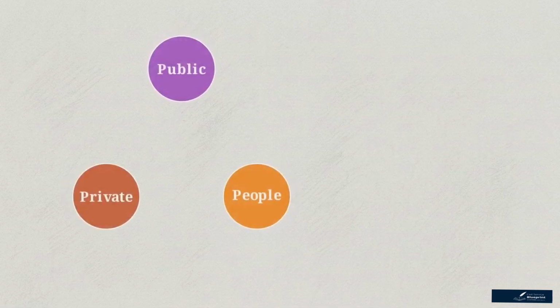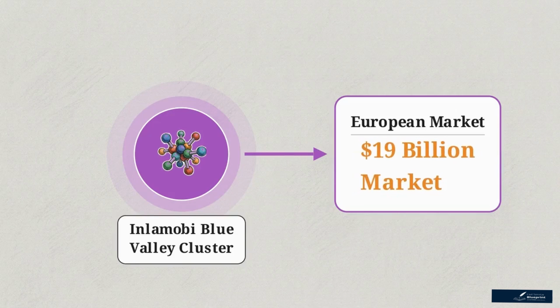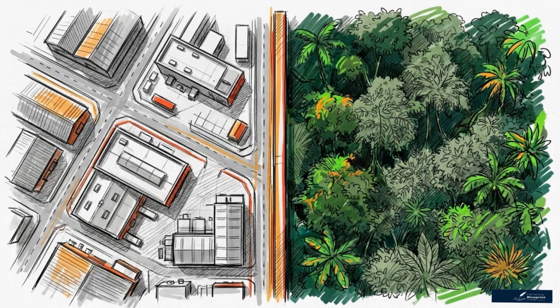The third economic vector is the Inlamobi Blue Valley cluster, utilizing a public-private-people partnership model to target Europe's $19 billion fragrance and flavor market. This specific economic transition has direct international diplomatic backing from the European Union. But heavy industry requires land. In Assam, available land frequently intersects with fragile ecological corridors.